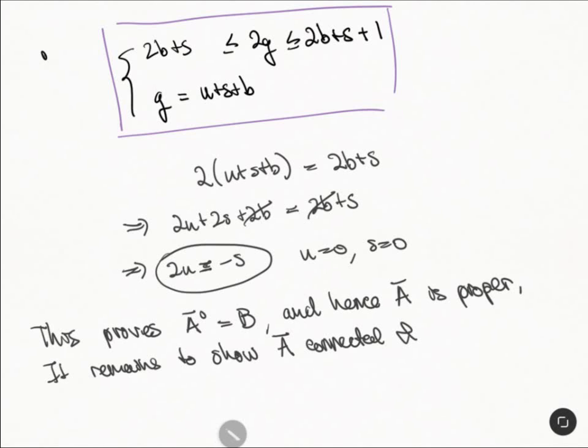And that A bar is connected, and that we can conclude that A is an abelian scheme. Okay, and so a little trick, a little bit more, will give you the rest of that, and I guess I'll do this part next.